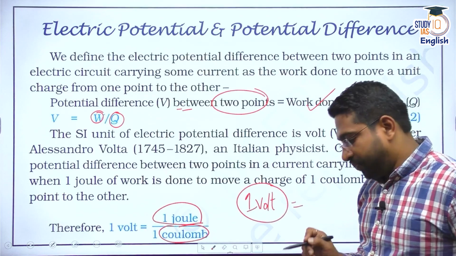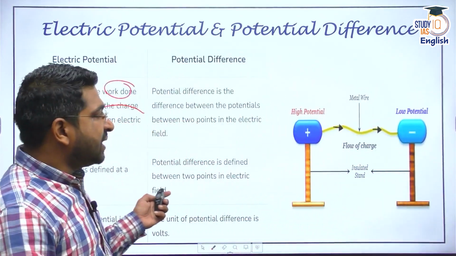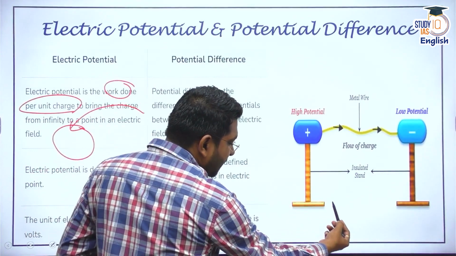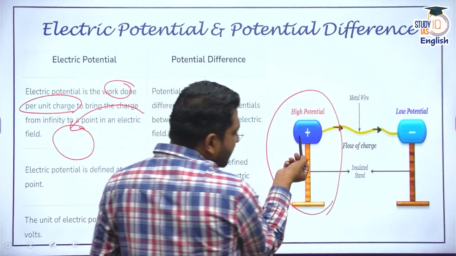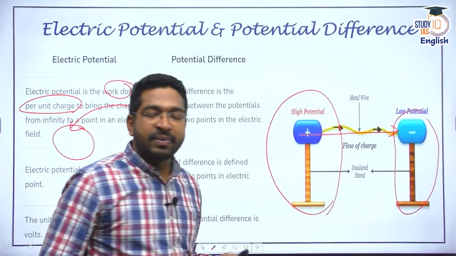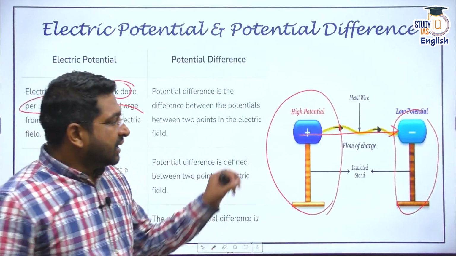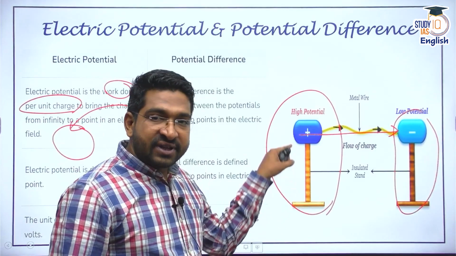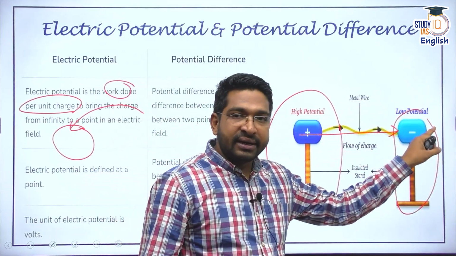All right. Now the question is, what kind of difference is needed? I told you, for movement I always see that the charges will move from high potential towards low potential. Meaning, if I have to transfer this charge, there is high potential needed here, low potential needed here.